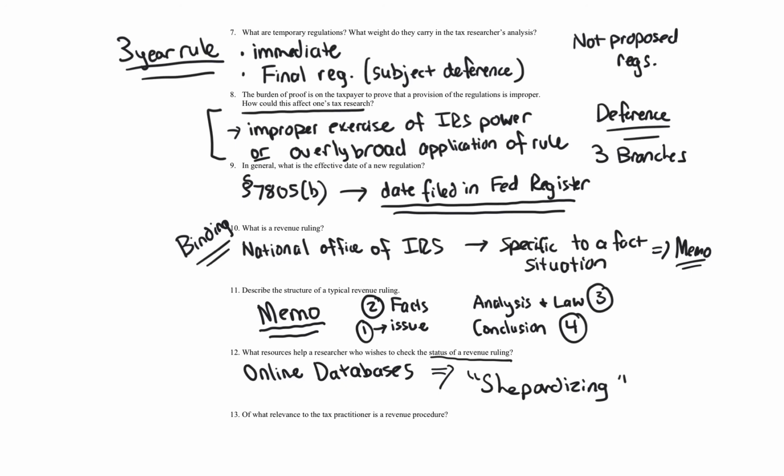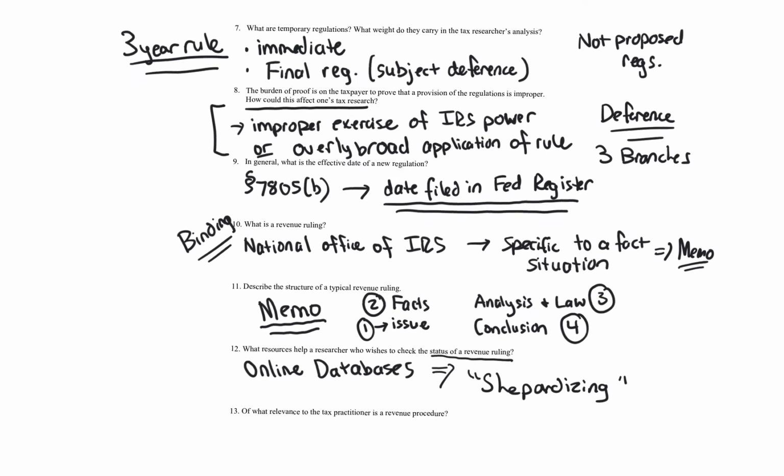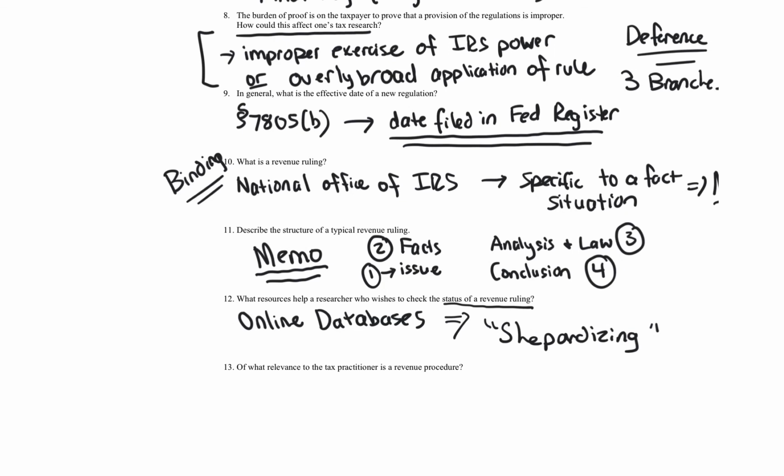Okay, let's move on to question 13. Of what relevance to the tax practitioner is a revenue procedure? Although revenue procedures may not be useful in arriving at a solution to a technical problem because they're not factual like a rev ruling, such pronouncements are important in that they provide information to the public as to the handling of certain administrative matters. So they're more general in nature. They are not factual like a revenue ruling, where the revenue ruling has a set of facts and you can compare and contrast like a case.